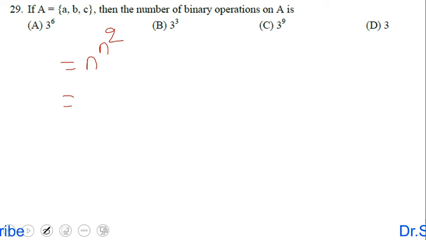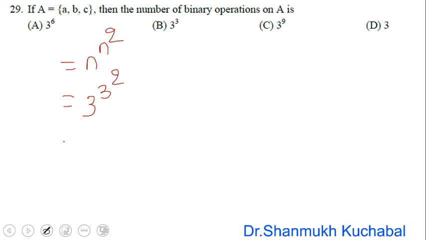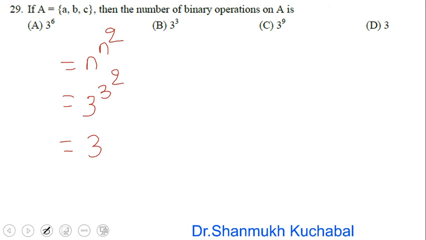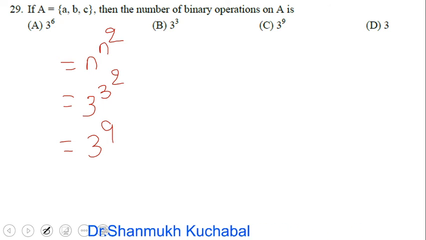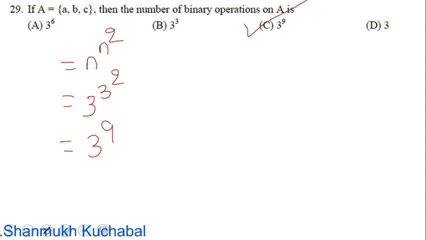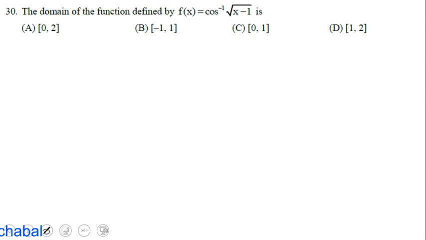So a, b, c, 3 elements are there. N I take as 3, so it is 3 raised to 3 square. 3 square is 9. Therefore the answer is 3 raised to 9. It is present in option C. Therefore option C is the right answer. Okay, we'll move to the next example.